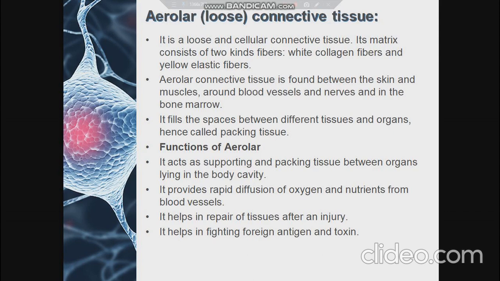Hence, it is also called packaging tissue, and it acts as a supporting and packaging tissue between the organs lying in the body cavity. The matrix of this tissue is important in the diffusion of oxygen and nutrients from small blood vessels, and it also helps in the repair of tissues after injuries, and in fighting foreign antigens and toxins that enter the body.